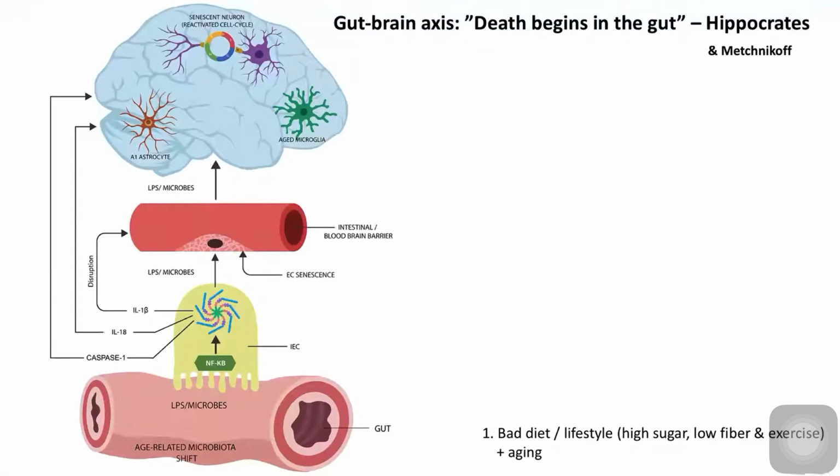So what are the physiological mechanisms underlying the link between gut permeability and brain problems? Well, here's one. You have a bad diet and lifestyle. So you have high sugar, low fiber, lack of exercise. Maybe you're eating a lot of molecules that induce gut barrier permeability, such as gluten found in wheat. You can believe the hype.